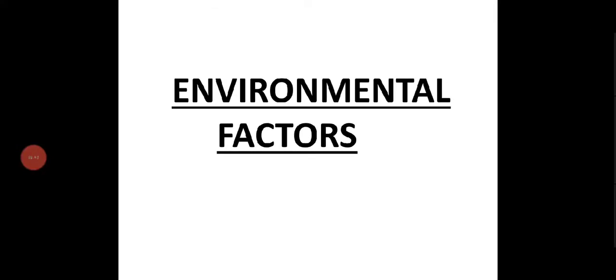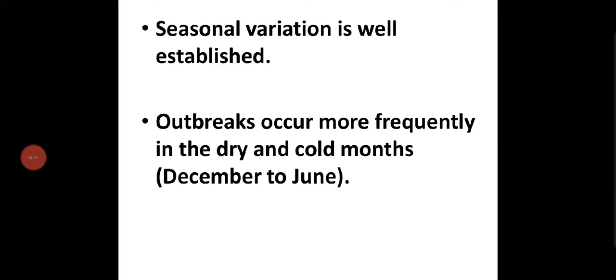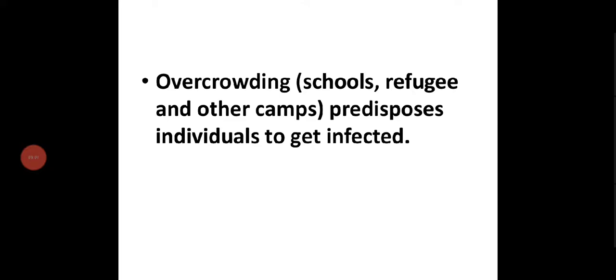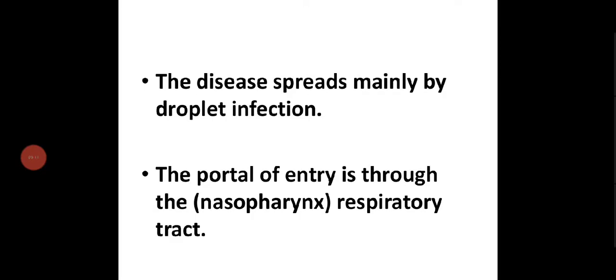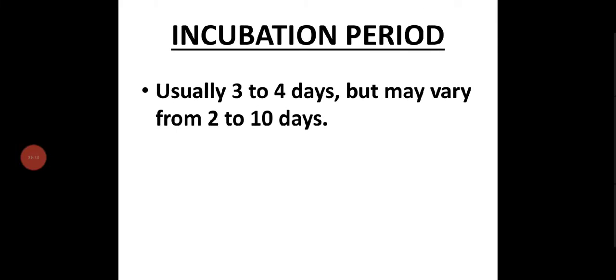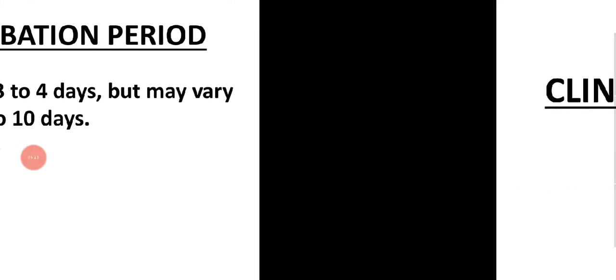And environmental factors: seasonal variation is well established, and outbreaks occur more frequently in the dry and cold months, that is between December and June. Overcrowding predisposes individuals to infection, for example in schools, refugee and other camps. The people will get infected soon. And mode of transmission: it spreads mainly by droplet infection. The portal of entry is through the nasopharynx or respiratory tract. And the incubation period is 3 to 4 days, but may vary from 2 to 10 days.